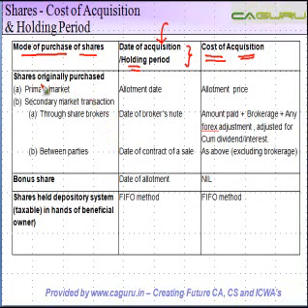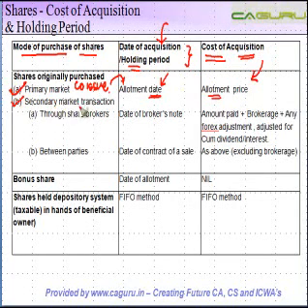The first one is shares originally purchased from the primary market, meaning the company issues these shares. Whenever the company makes the issue, the date of allotment, which you must have read in the Companies Act provisions as well, is mentioned in the share certificate. That date is to be considered as the date of acquisition, and from that date you consider the difference between the date of purchase and the date of sale. What is the cost of acquisition? The allotment price, right?